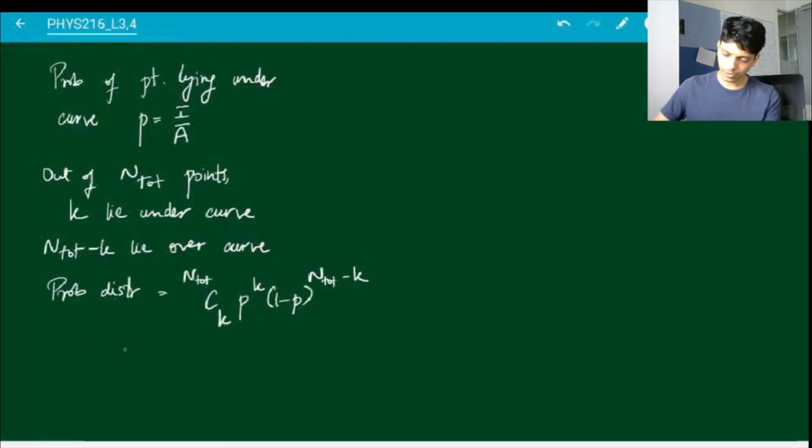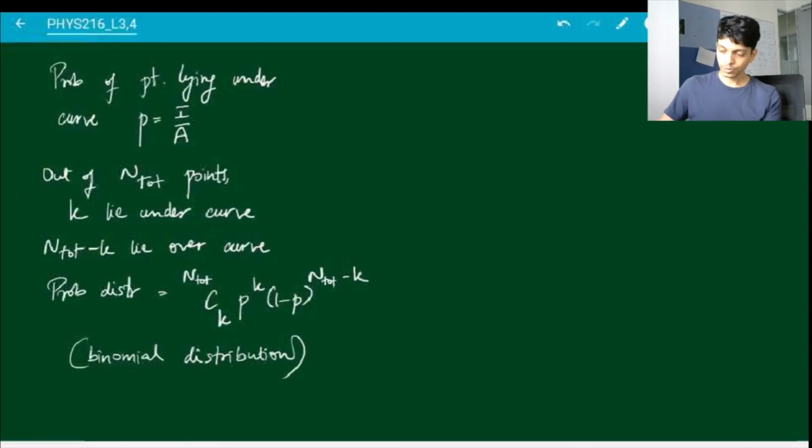This comes from something called the binomial distribution, which maybe you have seen in your data analysis course. If not, we will discuss it when we are discussing statistics in the next math methods course.